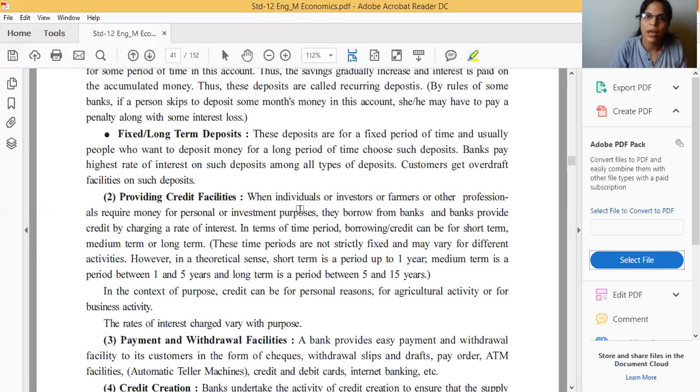Compared to the saving account deposit, in RD the account holder will get more interest. And compared to RD, in the fixed deposit, the long-term deposit, the account holder will get even more interest. Whatever is deposited by the account holder, the bank will provide more interest compared to all other deposits. Okay, so we have completed this type of deposits, by which the bank accepts deposits.